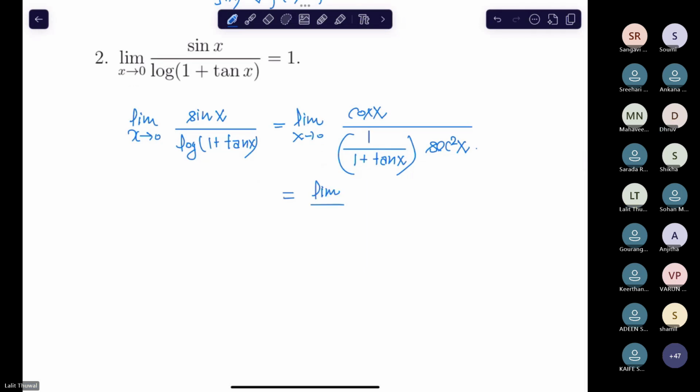Now can you find what the limit is? Is it again a 0 by 0 form, or does it exist now? Just solve it and let me know. This becomes cos cube x, right? So this comes out to be 1 plus 10x over sec square x. Now put x equal to 0. What did you get? It's equal to 1, right? Can you see it?